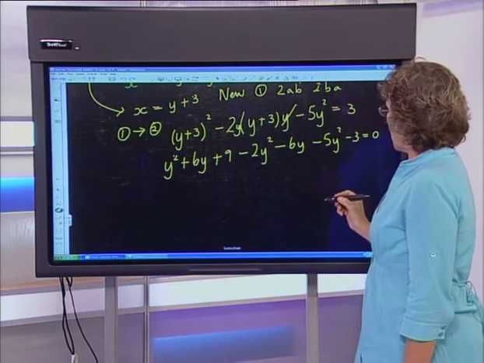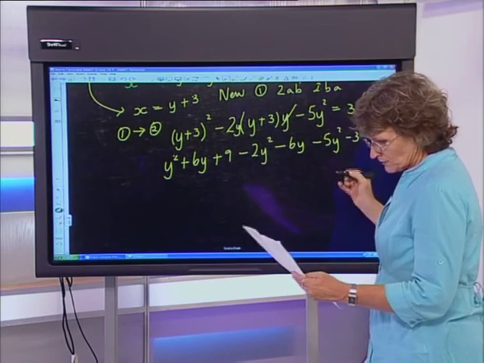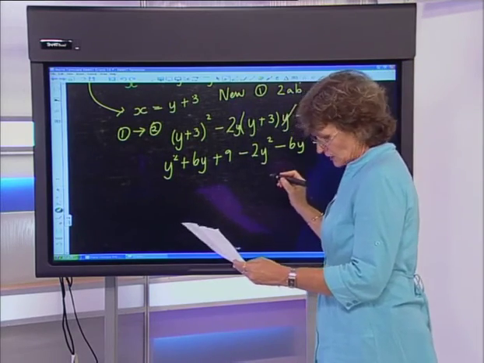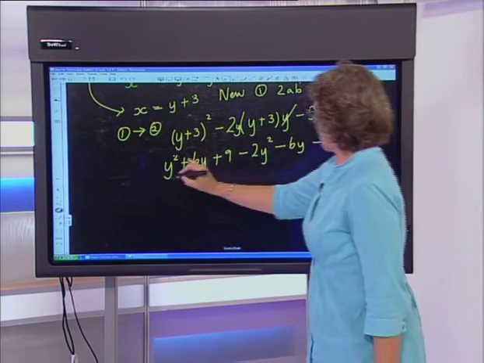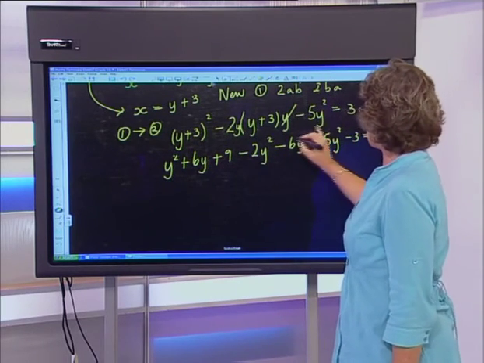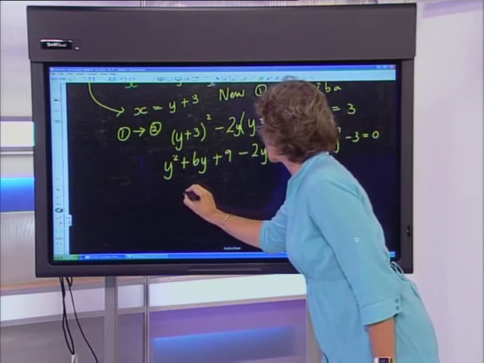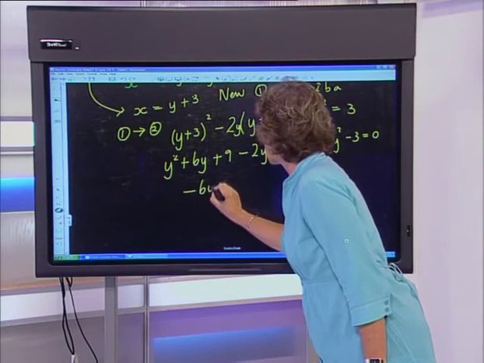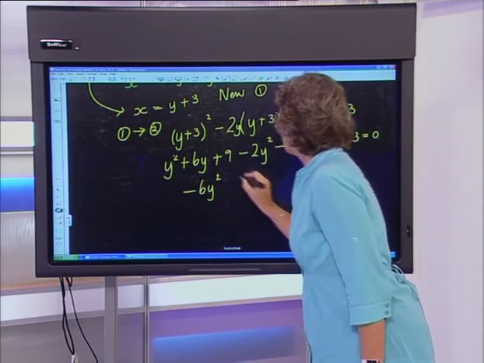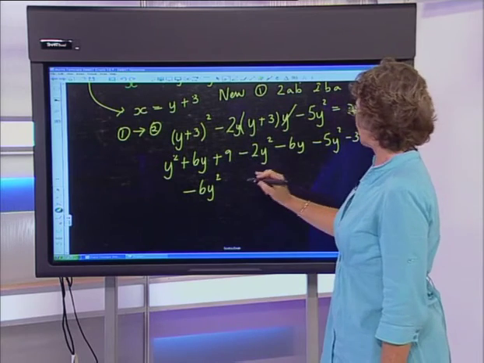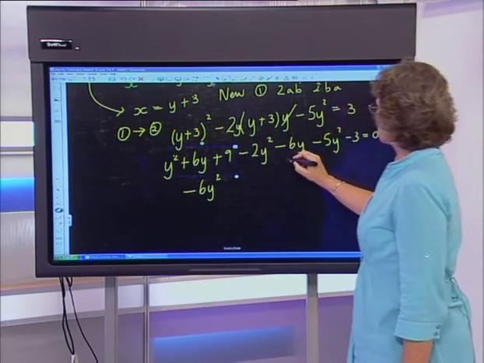So providing that we've done all of that correctly, we are going to land up getting y squared, take away 2y squared, take away 5y squared gets us to negative 6y squared. And then, look at what happens this time. We've got 6y subtract 6y.